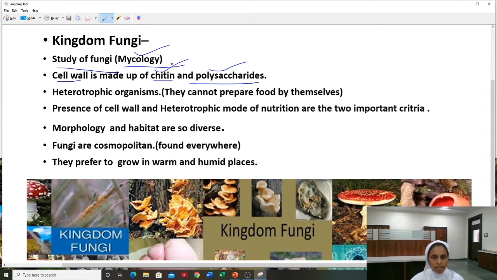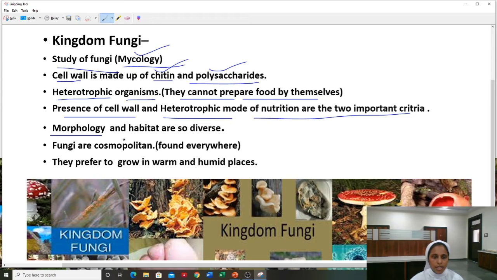So it is said that chitin is more resistant towards microbial attacks than the cellulose present in the cell walls of green plants. Then another special feature is that they are heterotrophic organisms, they cannot prepare food by themselves. The next important point is that the presence of cell wall and heterotrophic mode of nutrition are the two important criteria that this kingdom comes under a separate kingdom, Kingdom Fungi. Otherwise it would have come in Kingdom Plantae.